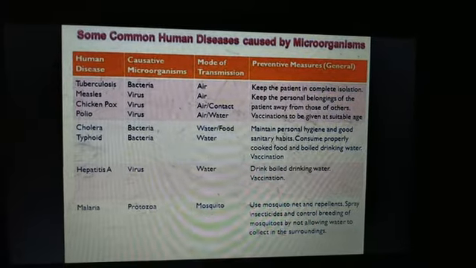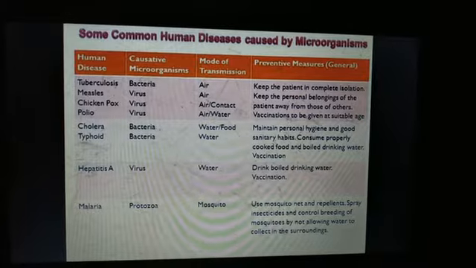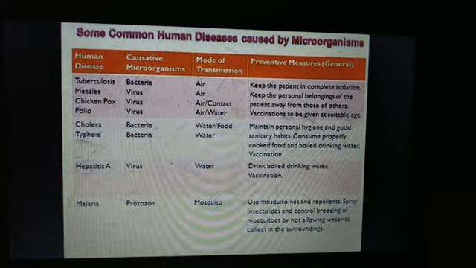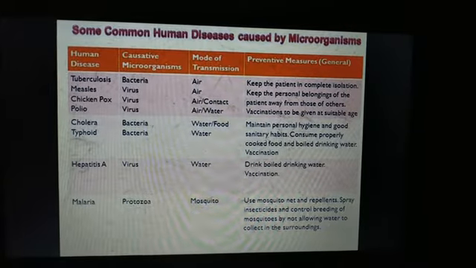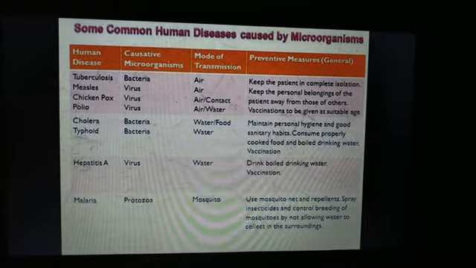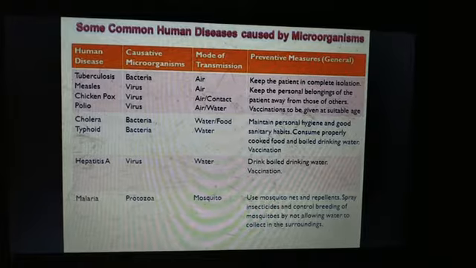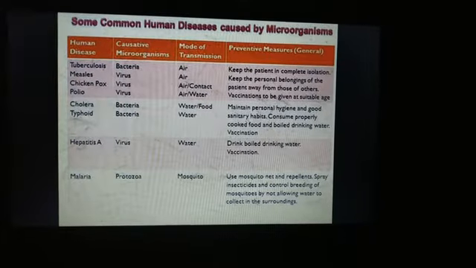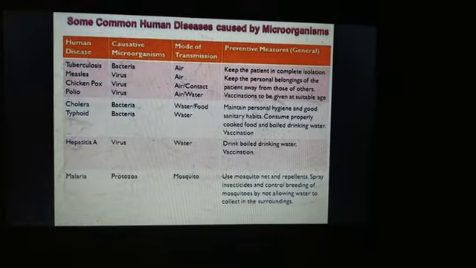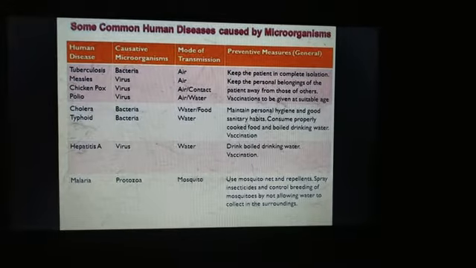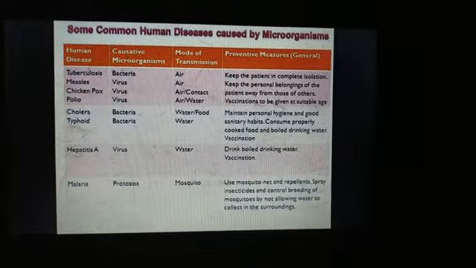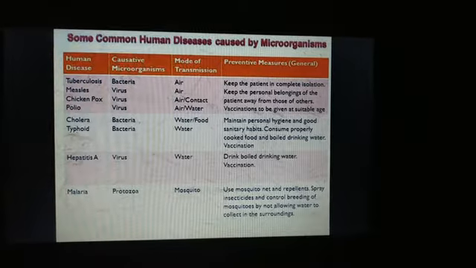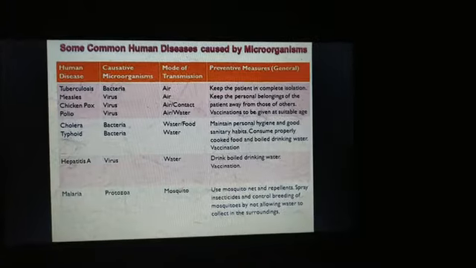The first one, tuberculosis, is caused by a bacteria, Mycobacterium tuberculosis, and the mode of transmission is through air. Next is measles. This is caused by a virus, that is paramyxovirus, and it is also transmitted through air.